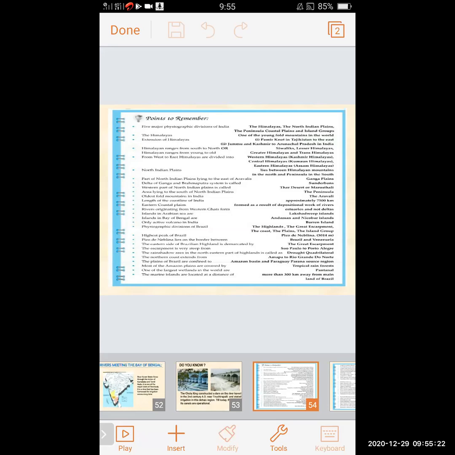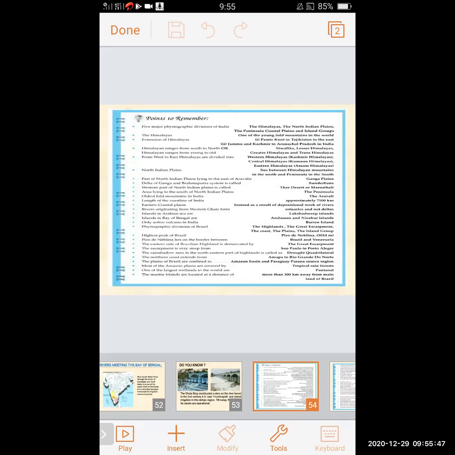Himalayan ranges. From west to east, Himalayas are divided into Western Himalayas, called Kashmir Himalayas, Central Himalayas, also called Kumaon Himalayas, and Eastern Himalayas, called Assam Himalayas. These are the Himalayas from west to east.